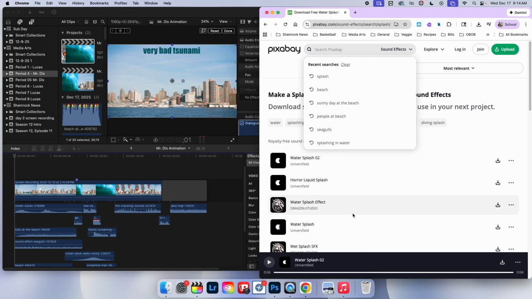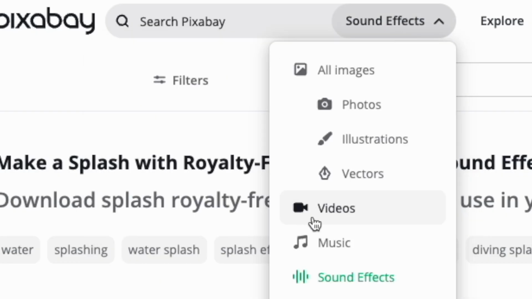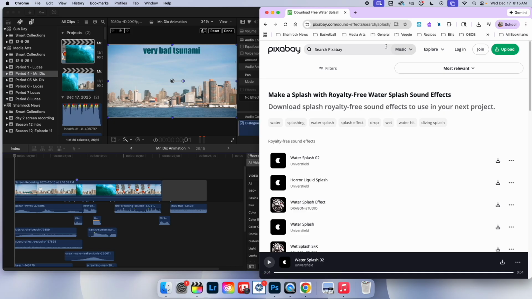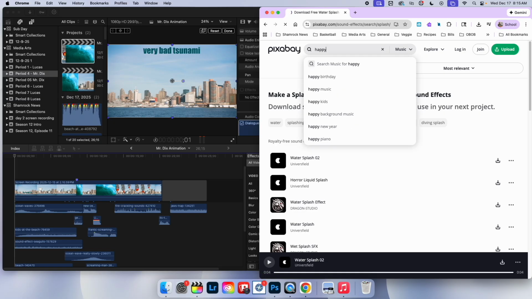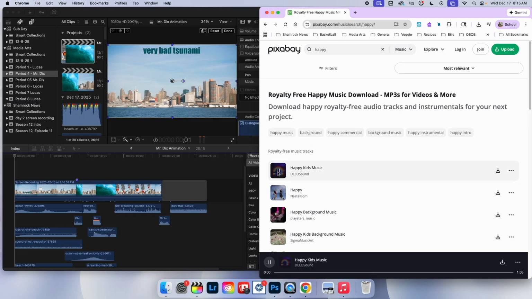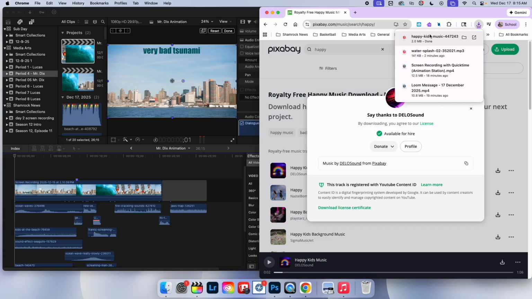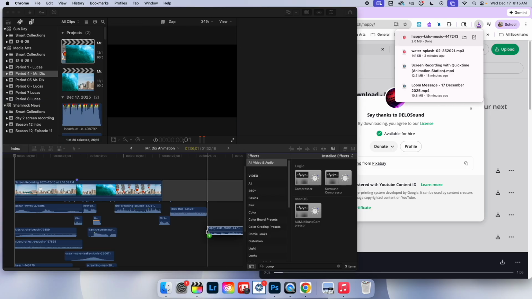Cool. I got all those sound effects and all that music from Pixabay. If I want to go and do music in Pixabay, I just go where it says sound effects and I go up to music. And then I can search music and I can just type in like happy music. And it'll pop up. If I like that, I can just once again click that download button. It will download and I click from up here and I drag it to the end of my video.